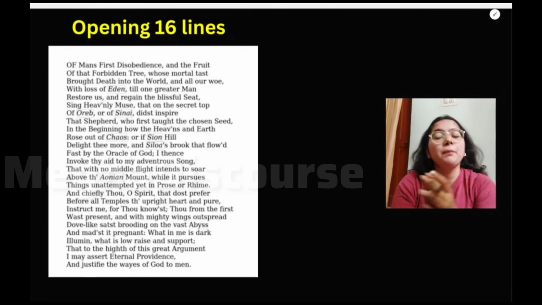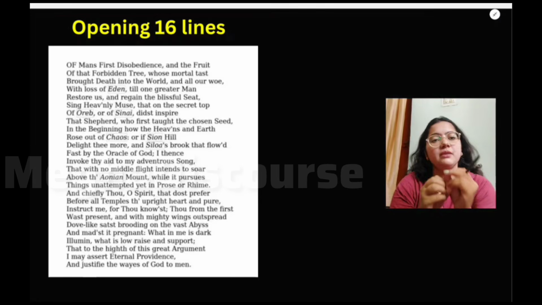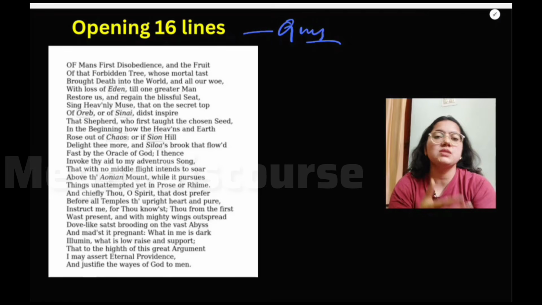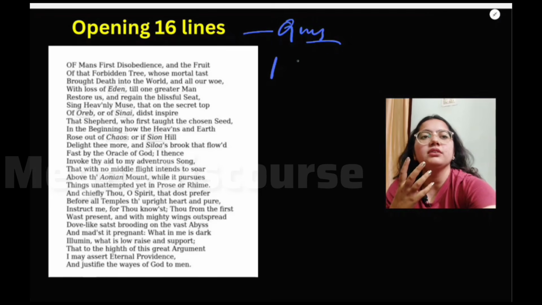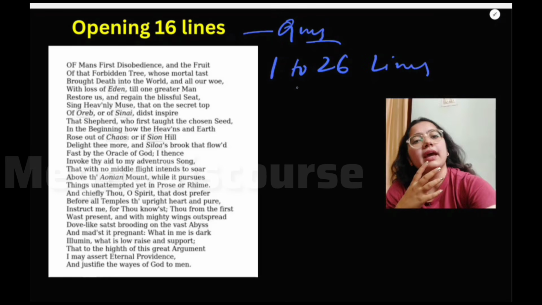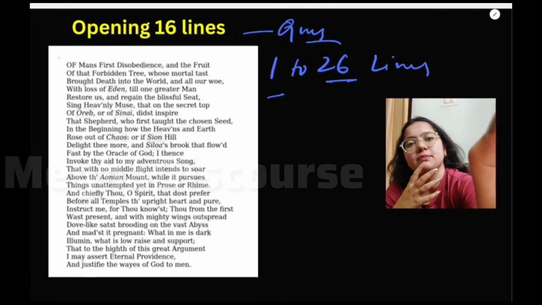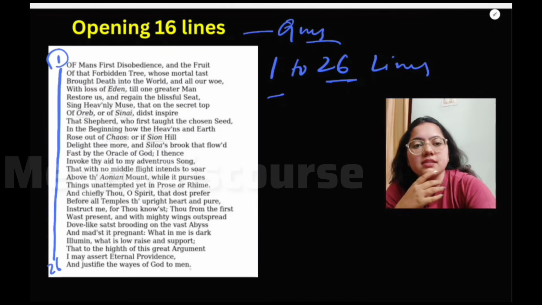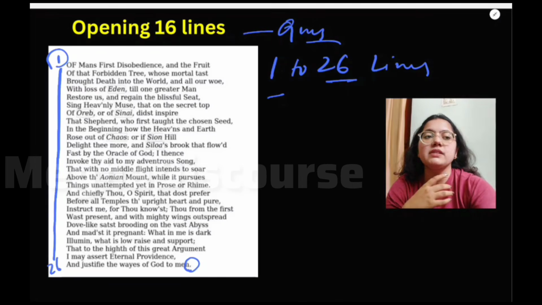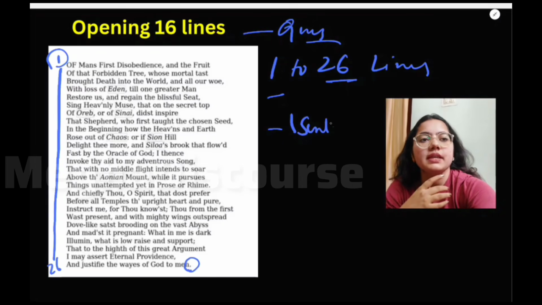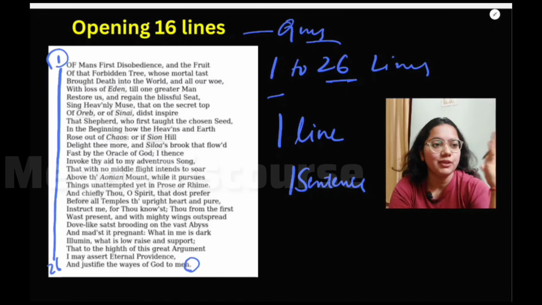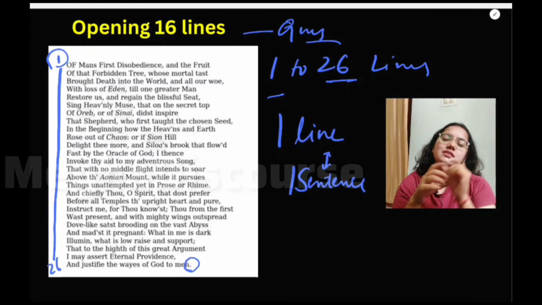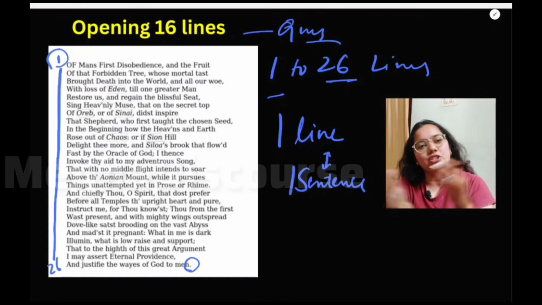When it comes to the opening of this poem, this opening is very important because it is a question that has been asked in various examinations. Lines 1 to 26 contain a single full stop. This means that it is just one sentence, right? I hope you are already familiar with the difference between a line and a sentence. I have discussed this in my literary genre video, so you can go and watch that also.